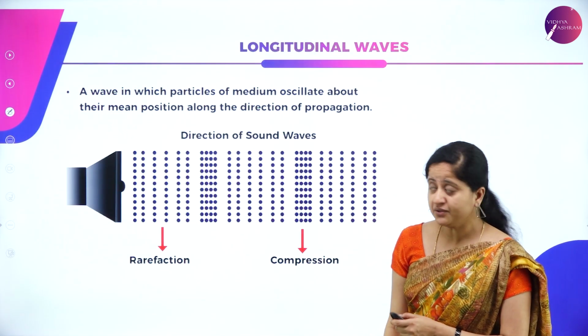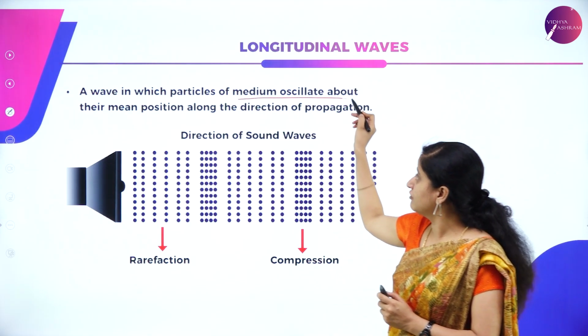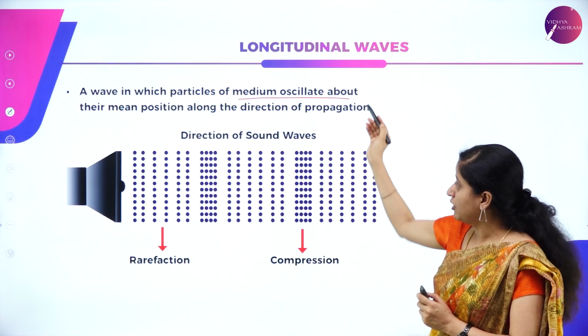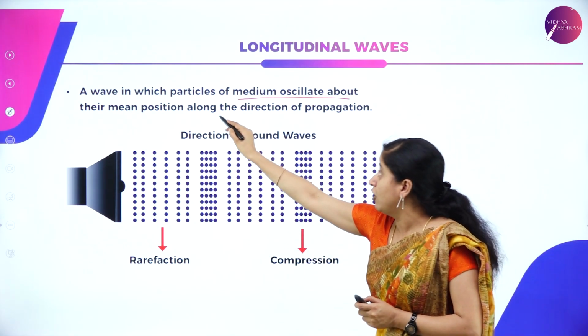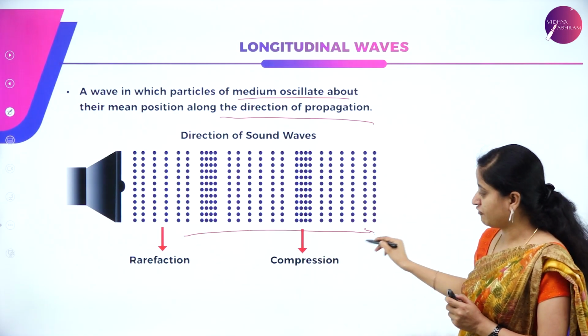But what about longitudinal wave? Longitudinal wave is nothing but a wave in which the particle of the medium oscillates about their mean position along the direction of propagation. Say for example, this is the direction of propagation.